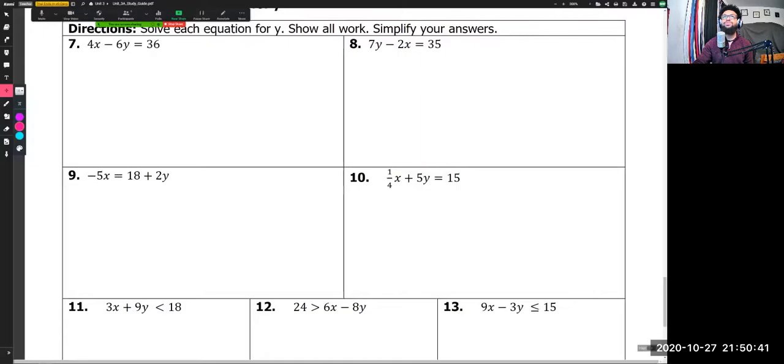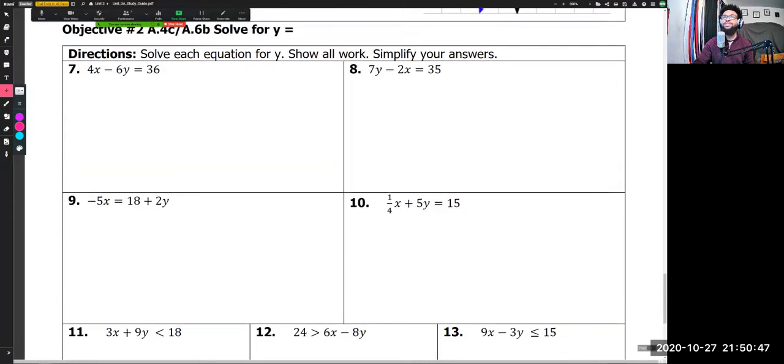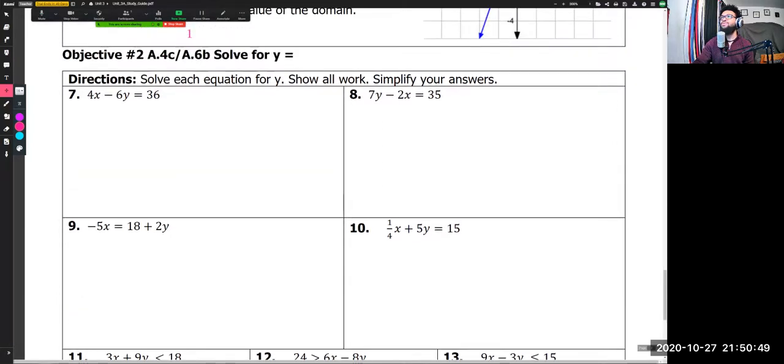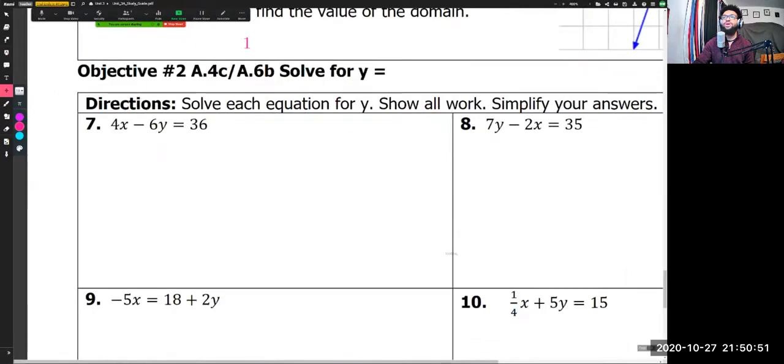Go ahead and, if you don't already have it, open up your study guide. You should have it open because hopefully you just finished objective one. But if not, open it up. And we'll start with number 7. And I think actually I will zoom in all the way.